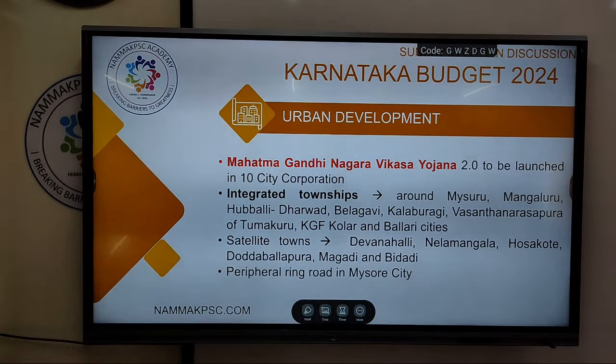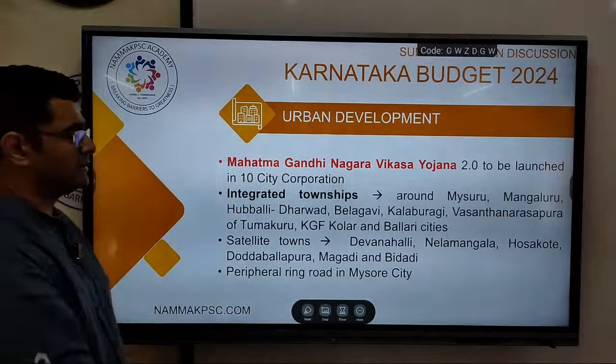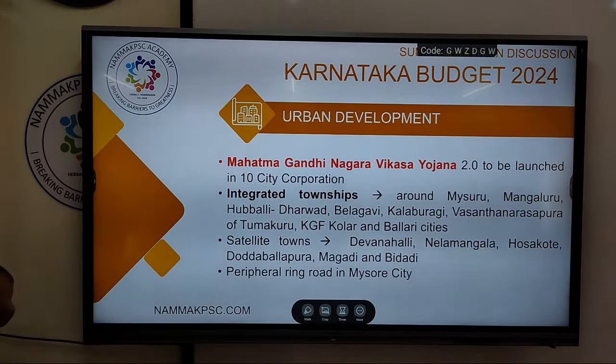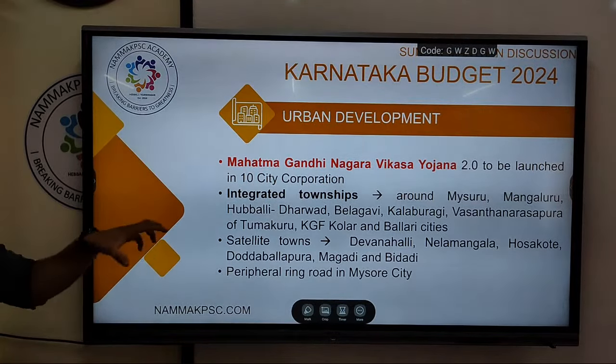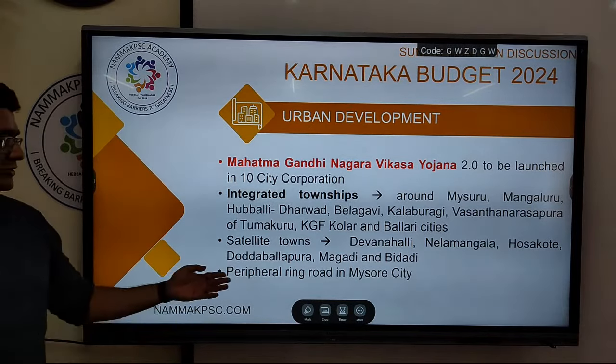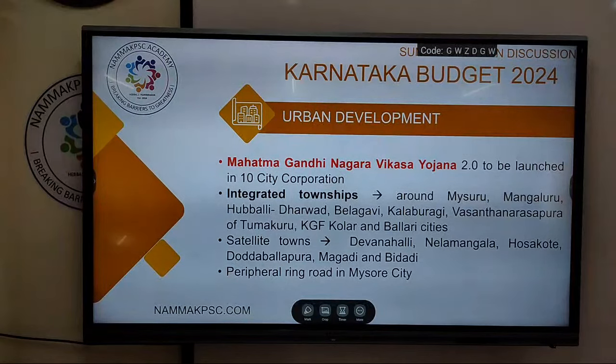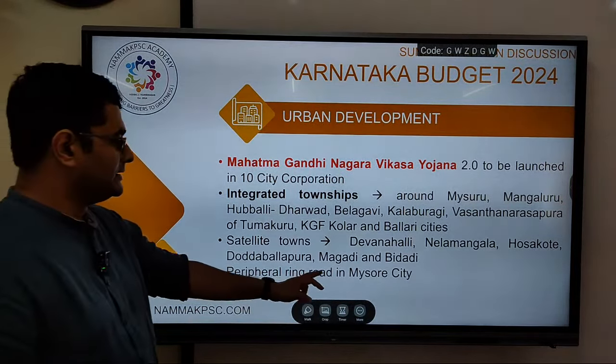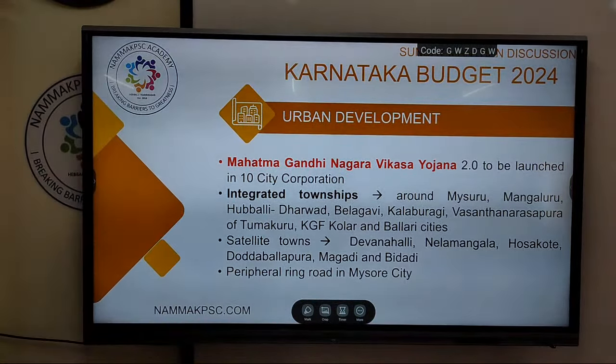Then integrated townships shall be set up around major cities like Mysore, Mangaluru, Hubballi, Dharwad, Belagavi, Kalburgi, etc. Satellite towns will be developed around Bangalore: Devanahalli, Nelamangala, Hoskote, Dodballapur, Magadi, Bidadi, and a peripheral ring road will be started in Mysuru. Again, not so important, but you can just appreciate it.